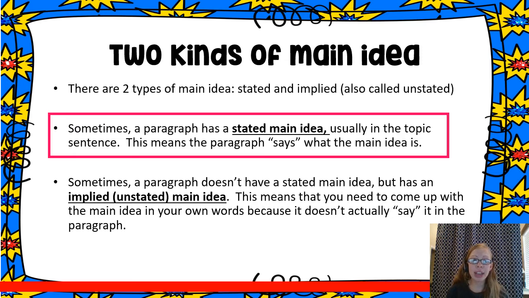So when the paragraph has a stated main idea, it often shows up in a topic sentence of a paragraph. It means the paragraph says what the main idea is. Right there, the author wrote it out for us. However, sometimes a paragraph doesn't have a stated main idea, but it is implied. So we have to come up with the main idea in our own words. We actually have to write a sentence that sums up what's most important in this passage based on the details that the author is giving us.